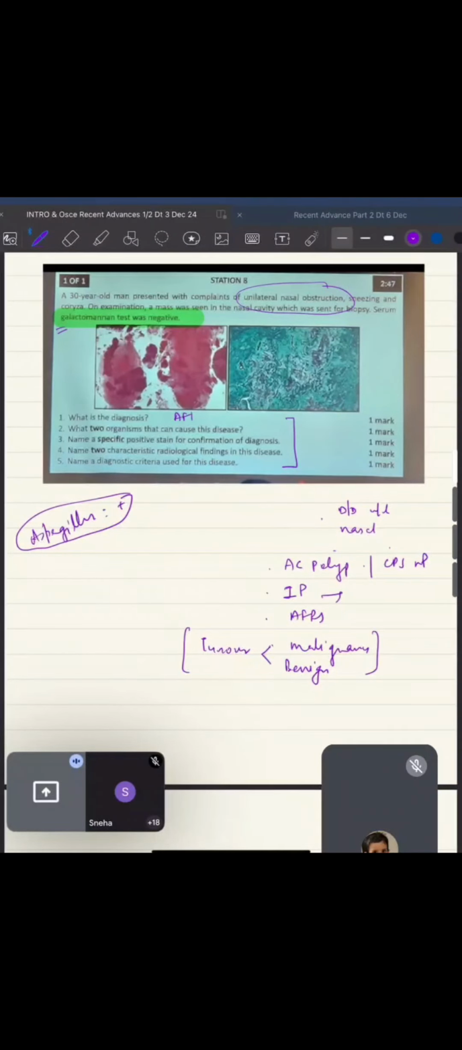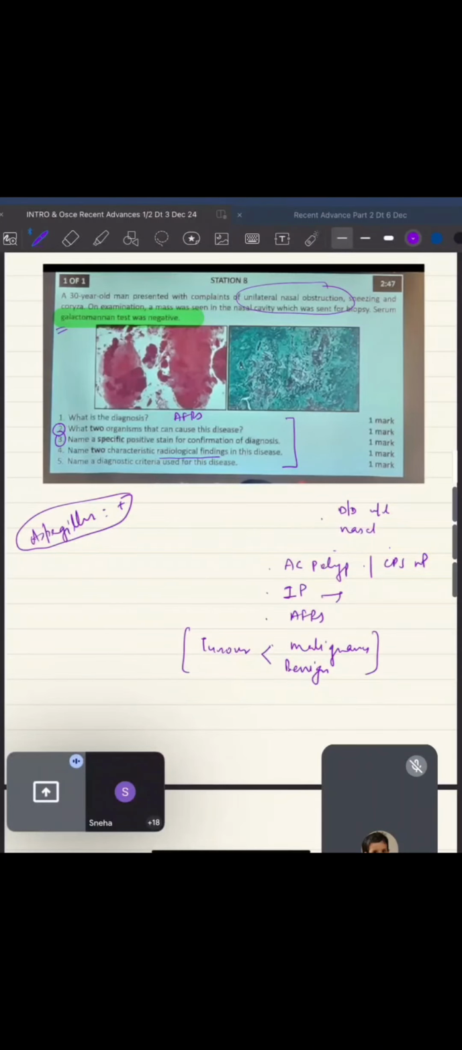Answer is AFRS. Okay. Now, might be you are not knowing what are the 2 organisms for it. Okay, ठीक है. What is a stain for it? You might not be knowing it. Now, अभी इतना सबका वाइवा हुआ है. We all know that there are characteristic radiological findings in which disease of nose. This is AFRS, right? We see the double density sign.